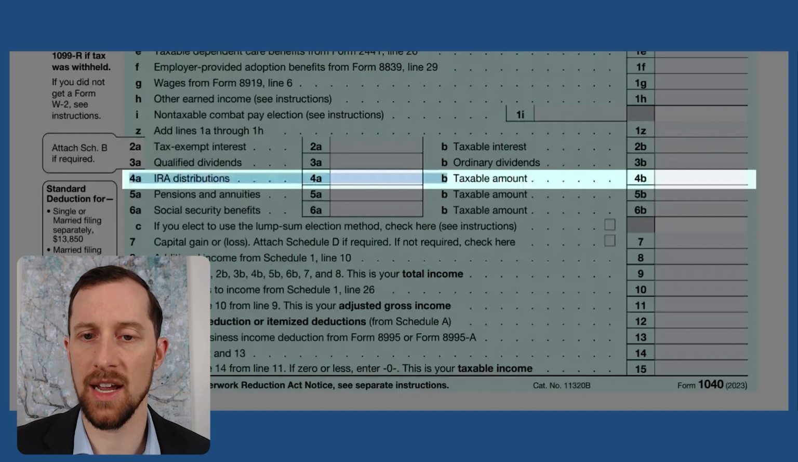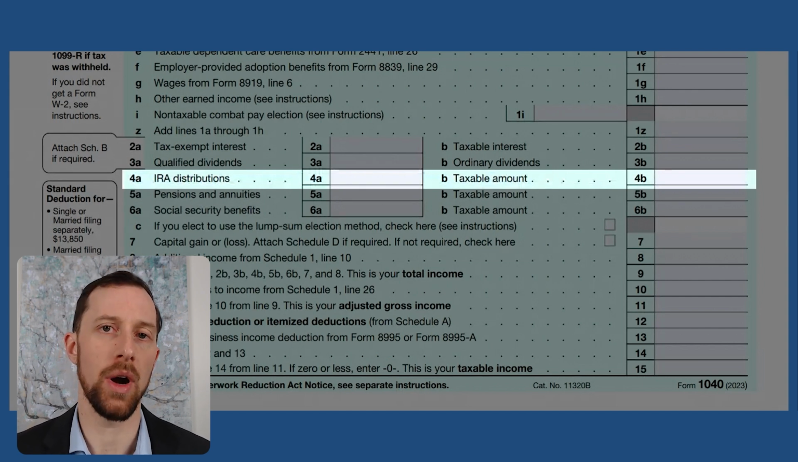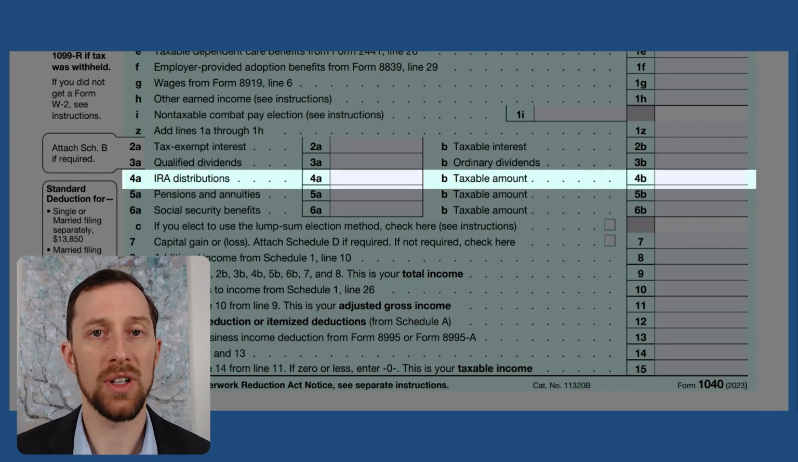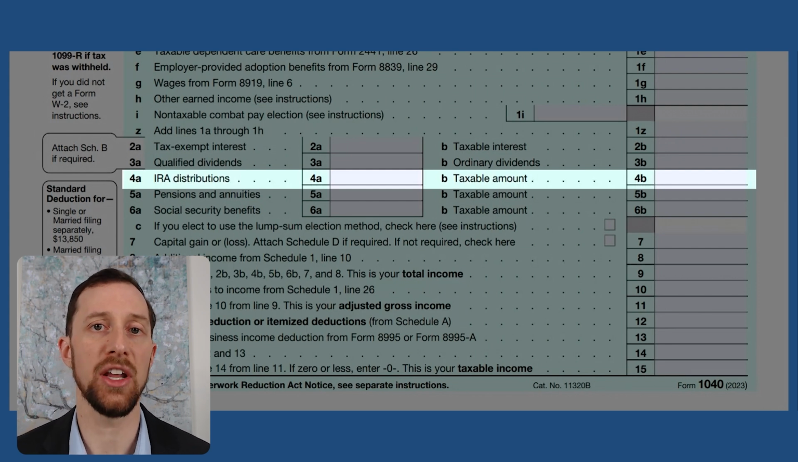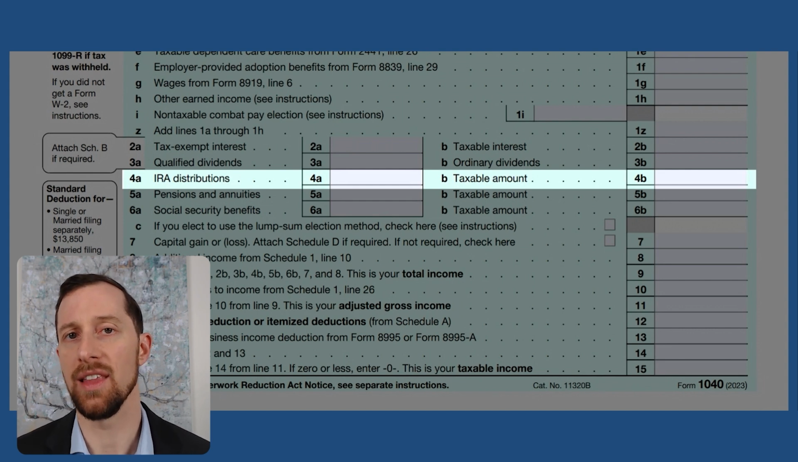IRA distributions, lines 4A and 4B. So if you are taking IRA distributions, you're going to put those total distributions in line 4A, and then line 4B is going to be your taxable distributions. For clients that are older than 70 and a half and are making qualified charitable distributions, then line 4A will be higher than line 4B.